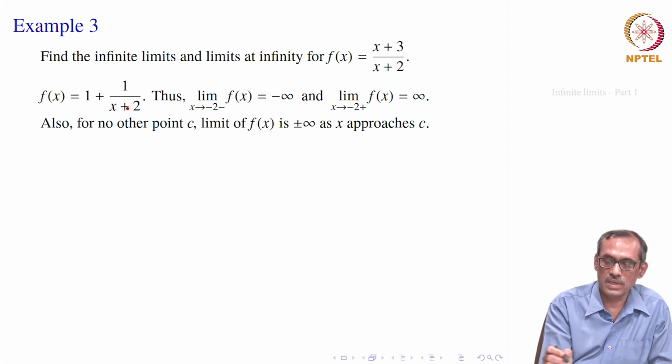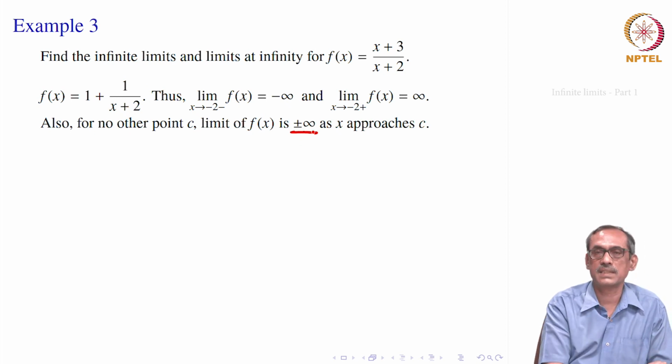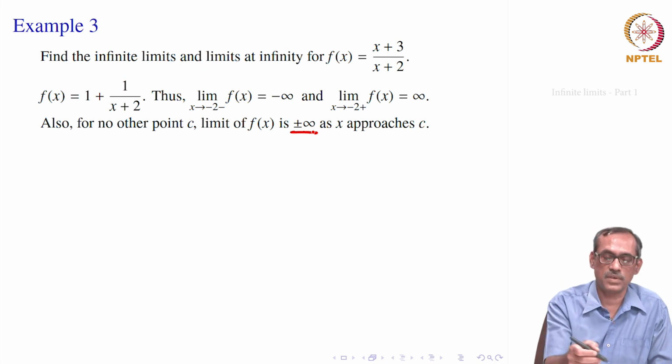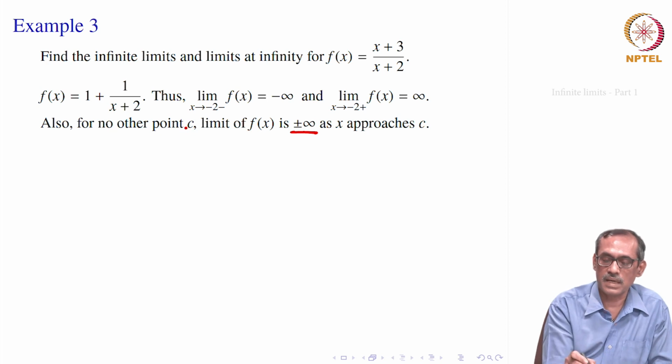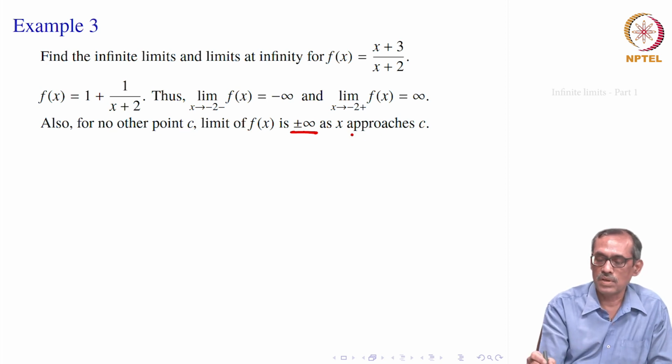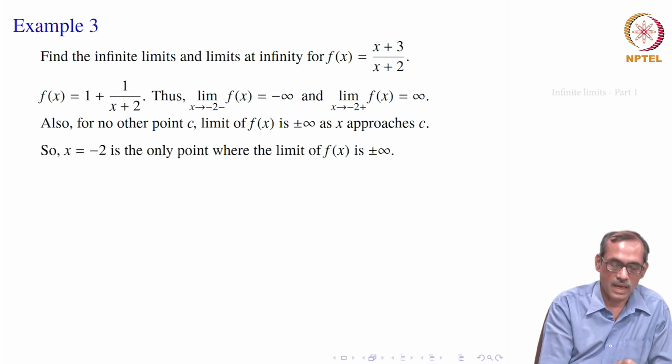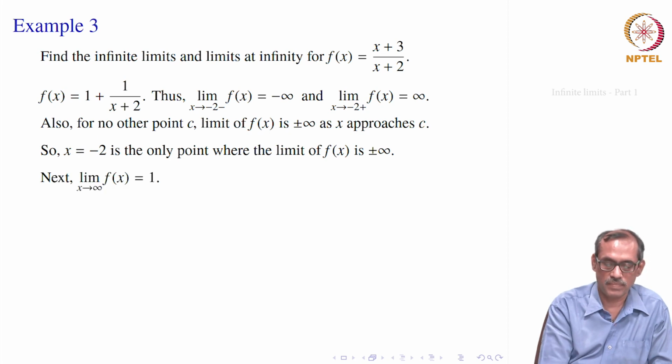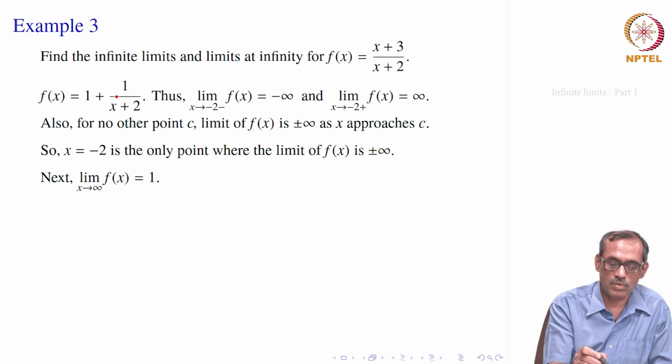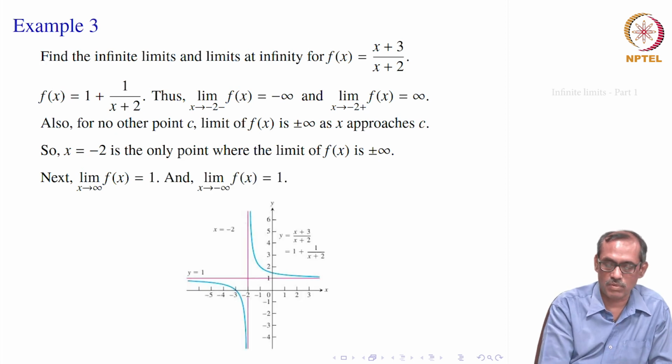So, it is never plus or minus infinity as x approaches c. The limit of course exists because it is a rational function, and only at minus 2 can it blow up; everywhere else it is a real number. So, any point c other than minus 2 will have some limit, not plus or minus infinity. Minus 2 is the only point where it is plus or minus infinity.